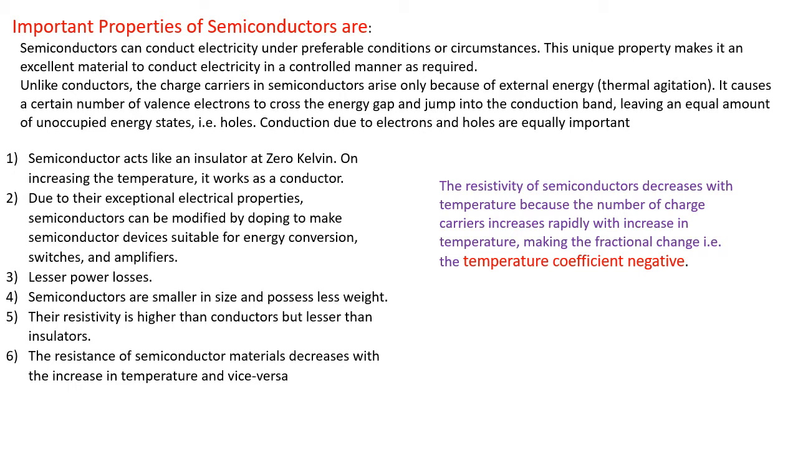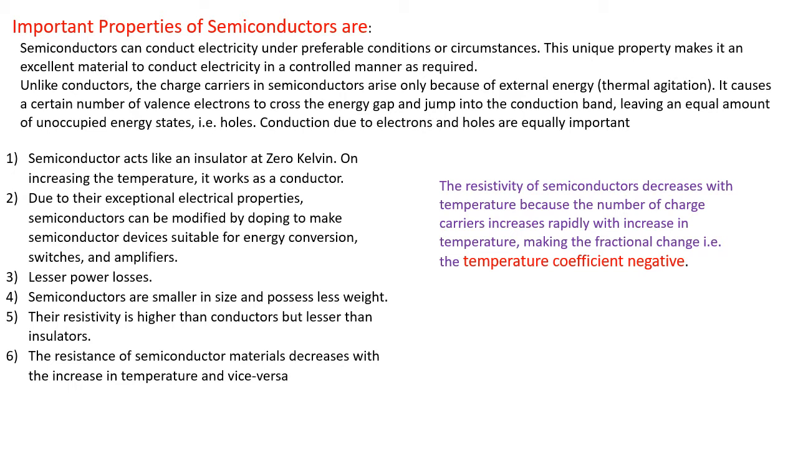A semiconductor acts like an insulator at absolute 0 Kelvin. Yes, it is true. When there is no thermal energy or no temperature rise, the semiconductor literally behaves like an insulator because there are no electrons in the conduction band. At that time the valence band is completely filled. On increasing the temperature, it works as a conductor.